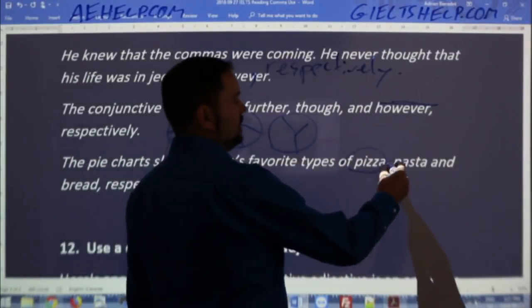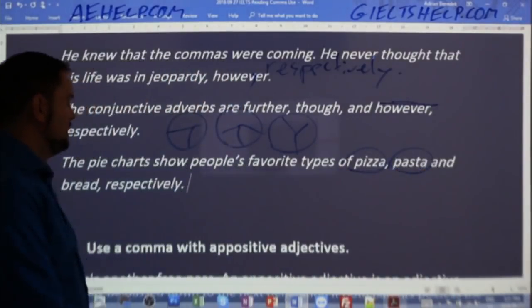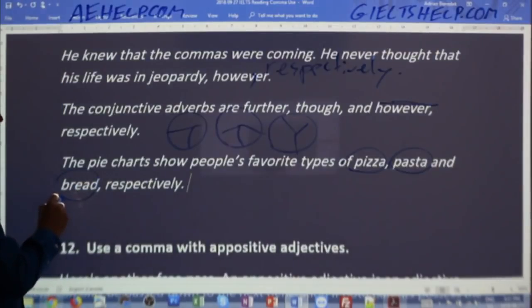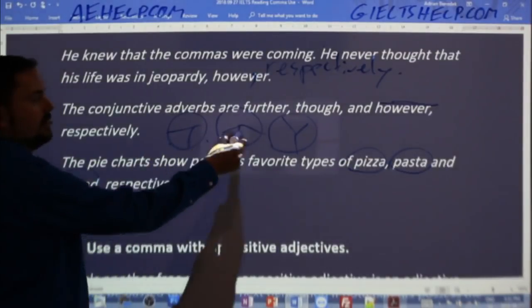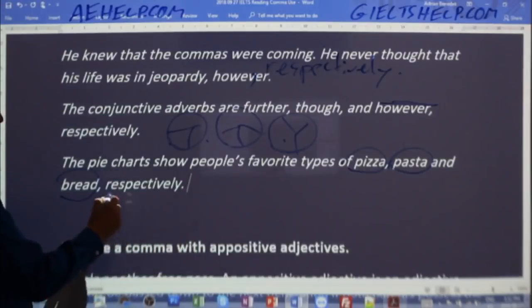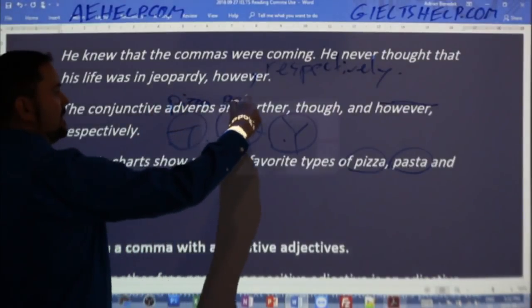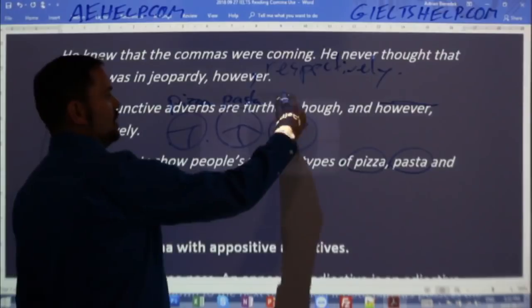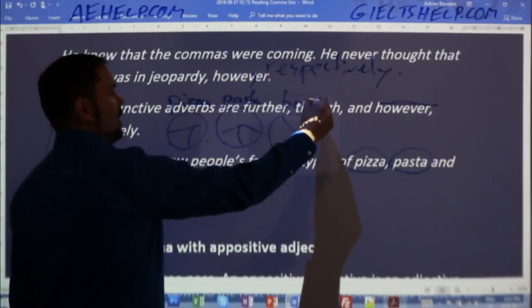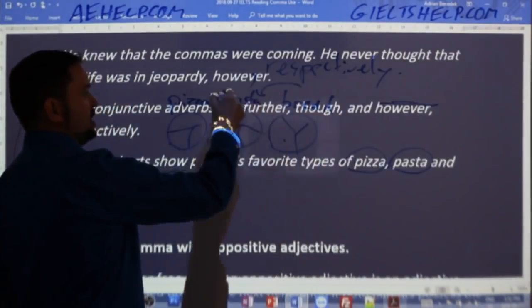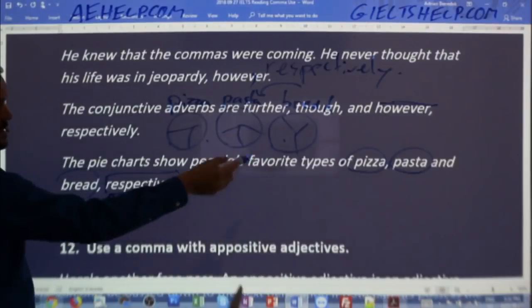The second one defines types of pasta that people eat. The third one, types of bread. And the order of the information is in this order. This word respectively tells me, as the reader, that this one is pizza, this one is pasta, and this one is bread. And it's not mixed around, okay? So the order is actually in this sequence.